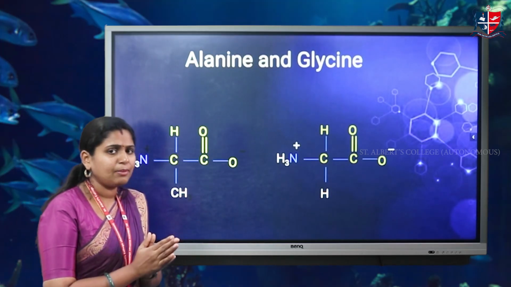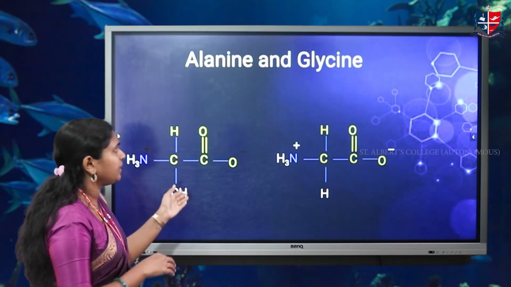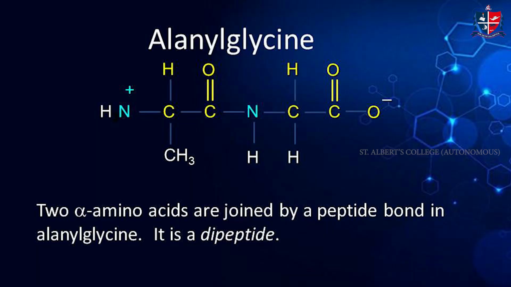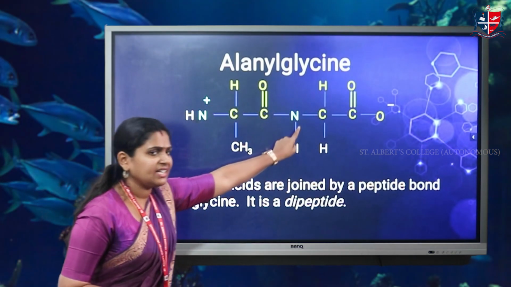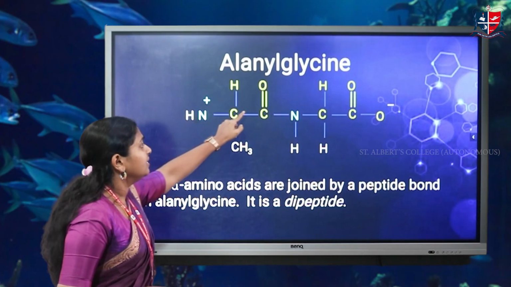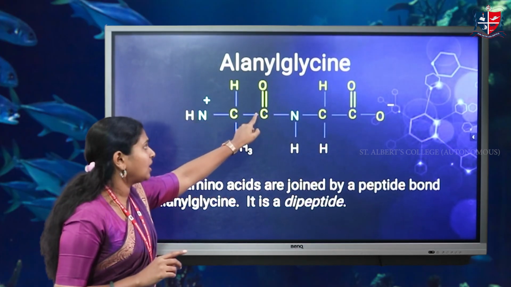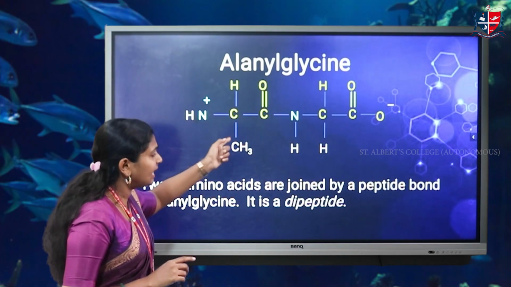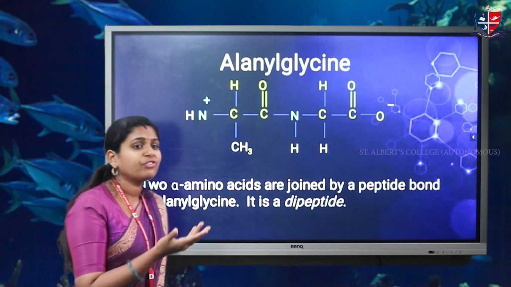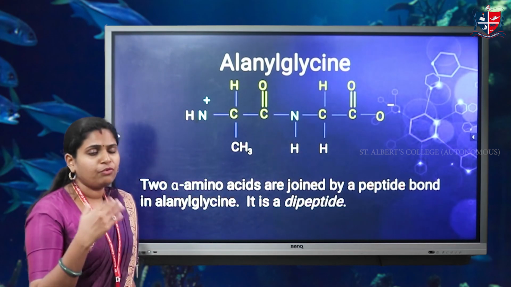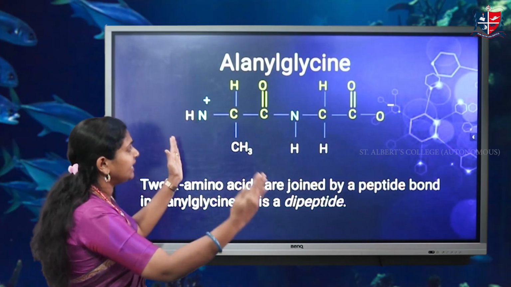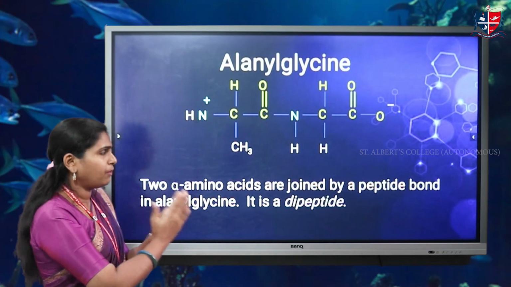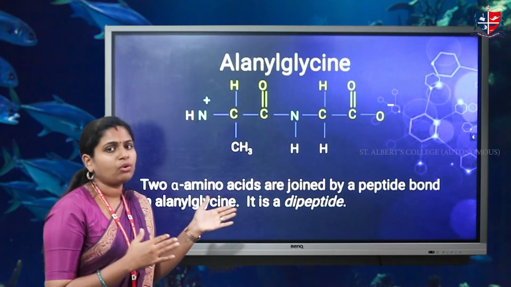Now we are going to discuss how the peptide bond is formed between alanine and glycine. Here this is the peptide bond between alanine and glycine. Here we can see the hydroxyl group from the carboxyl of alanine and the hydrogen from the amine group of glycine are removed with the formation of water, that is H2O, and they are linked for the formation of the peptide bond. In this way the peptide bond is formed.